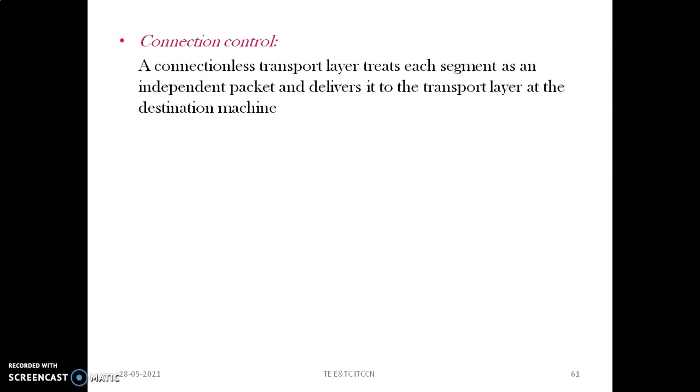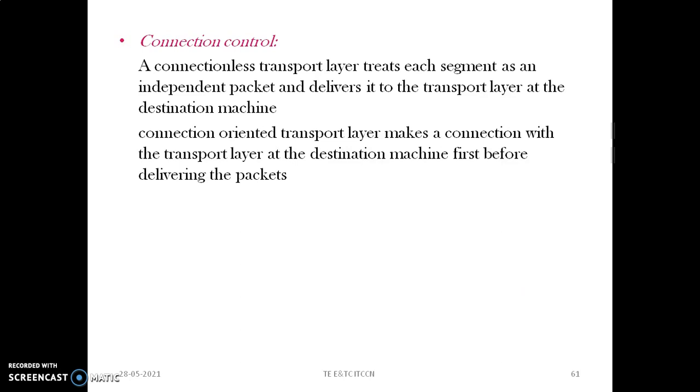In the transport layer, the connection can be connectionless or connection oriented. Connectionless transport layer indicates that each and every segment is treated as an independent packet and delivered from source to the destination. In case of connection oriented transport layer, it makes a connection with the transport layer at the destination machine in prior, and once the connection has been established, then the entire packets are delivered. Once the whole packets are received at the destination system, then the connection is terminated